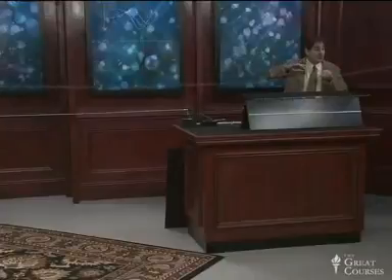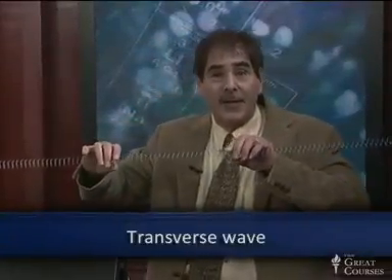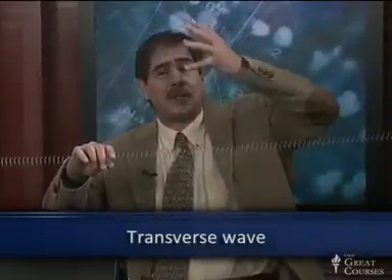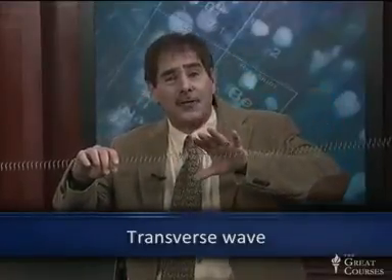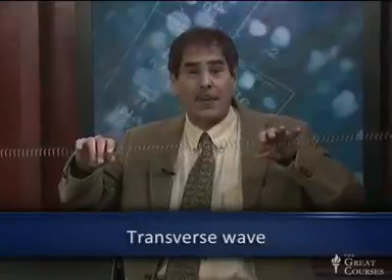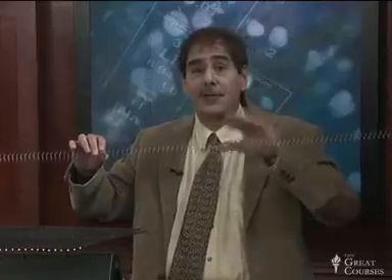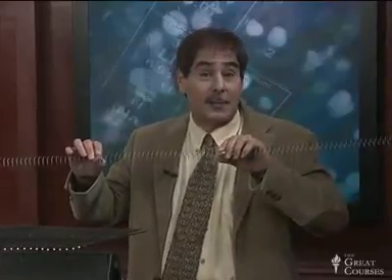Now, that particular wave, which resulted from a disturbance at right angles to the spring's dimension, is called a transverse wave. It's transverse because the disturbance that constitutes the wave is transverse or perpendicular to the medium on which the wave is propagating, in this case, this sort of one-dimensional spring. So that's a transverse wave. Some waves are transverse, some are longitudinal. Light waves, for example, are transverse.